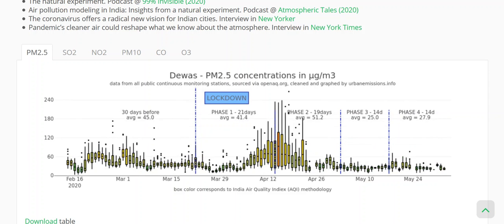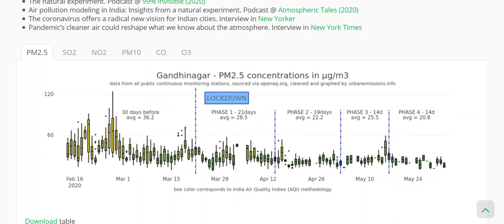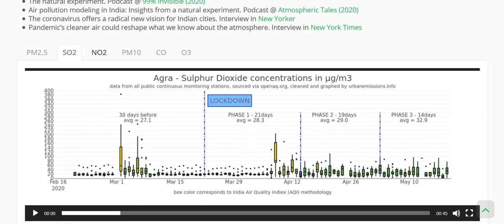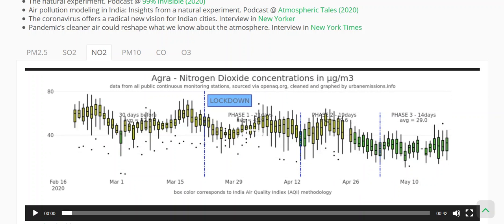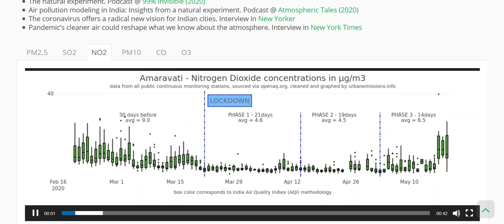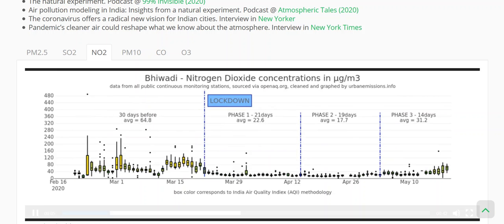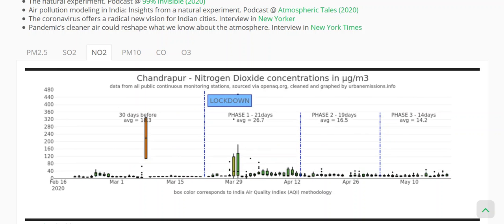For some pollutants, pollution levels have definitely gone down. For example, for PM 2.5, sulfur dioxide, NOx, NO2, we have definitely seen a big drop in overall air quality levels. I think this is primarily because the main sources of these pollutants have gone down significantly.